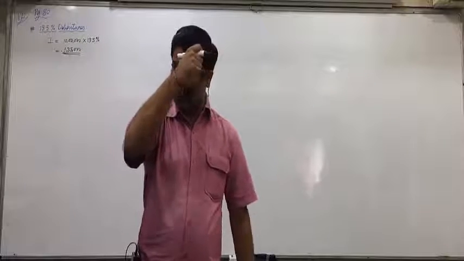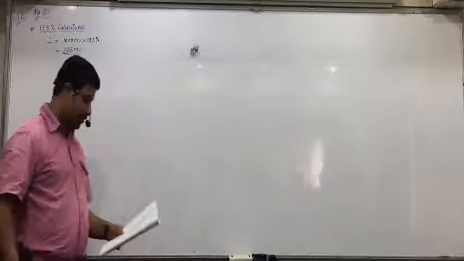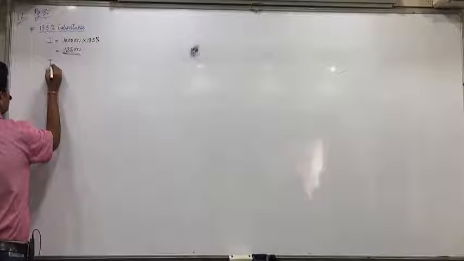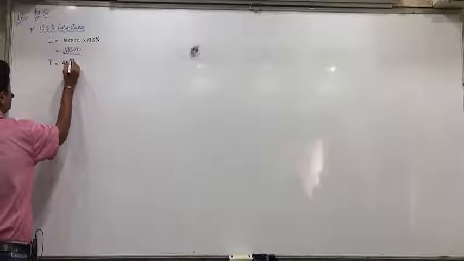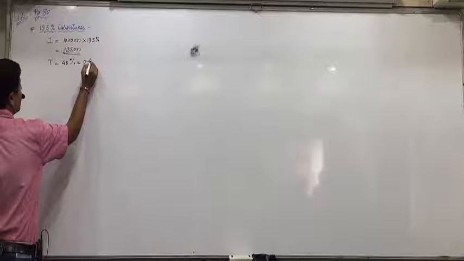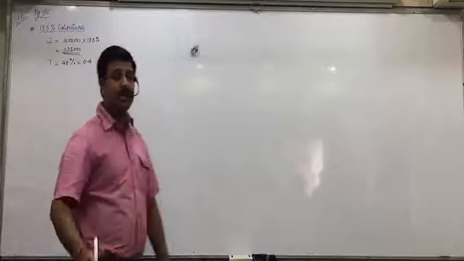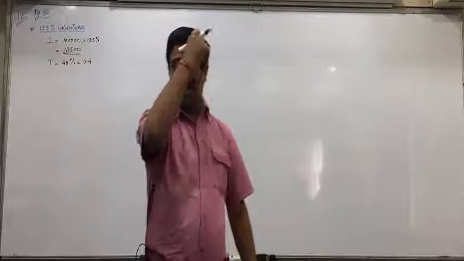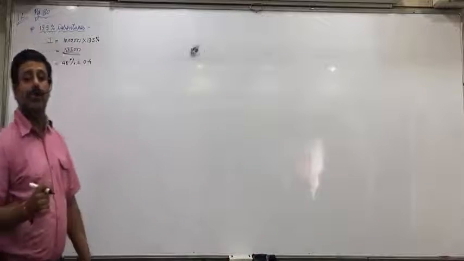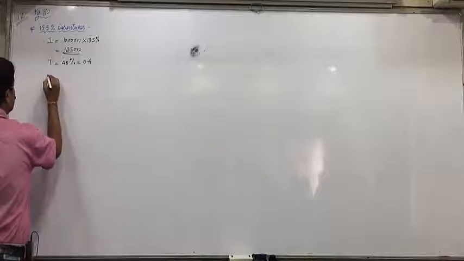So what is T? Yes, 40% means 0.4 tax rate. Now further in the formula, I(1 minus T) plus RV. So what is RV?